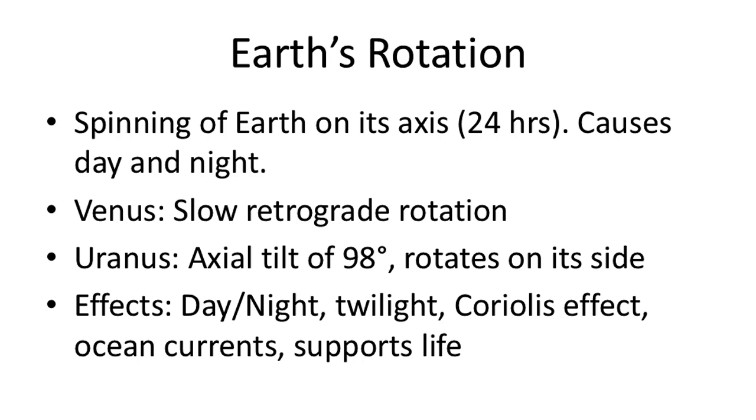On Earth, the rotation causes the Coriolis effect, which deflects moving air and water, shaping global wind systems like trade winds and ocean currents such as the Gulf Stream. Additionally, rotation is responsible for the presence of twilight, the period between daylight and darkness, by allowing gradual changes in sunlight angle. Thus, Earth's rotation is a fundamental driver of many dynamic systems, both environmental and astronomical, making it a critical concept in physical geography and planetary science.